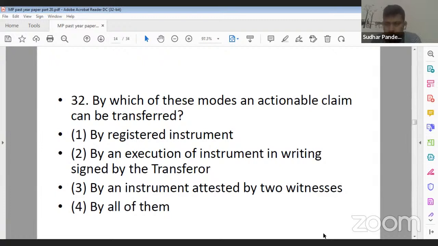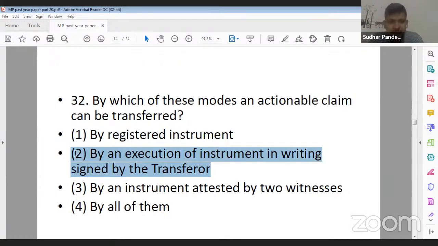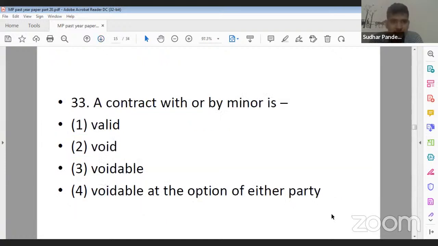32 ka 4 will not be the correct answer. Rather, its correct answer will be 2. That is, an actionable claim can be transferred by execution of an instrument in writing signed by the transferor. Why are you people insisting on 4? Because when you are transferring an actionable claim, it is not necessary that it has to be attested by two or more witnesses, right? So its correct answer will be 2.